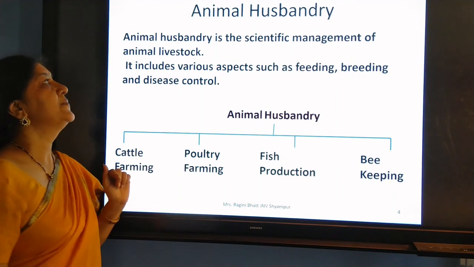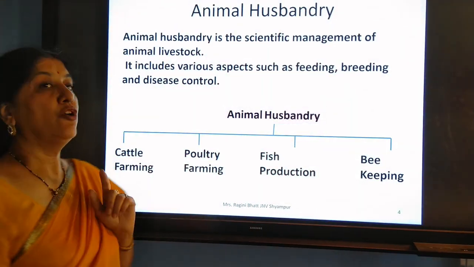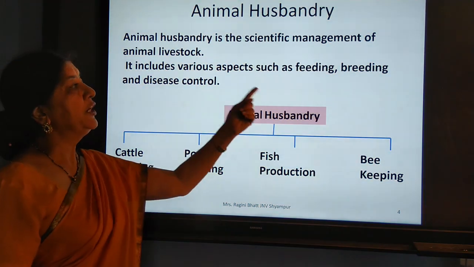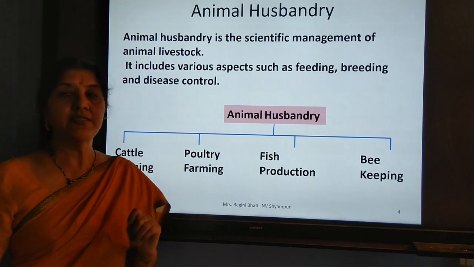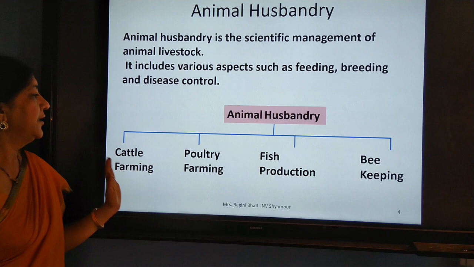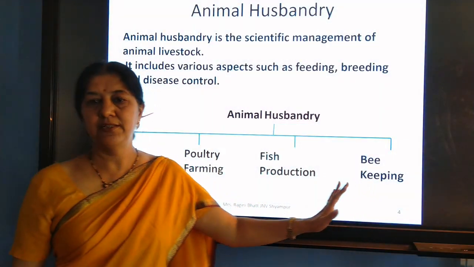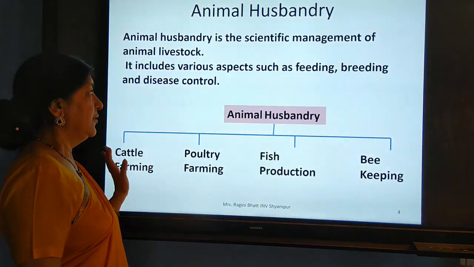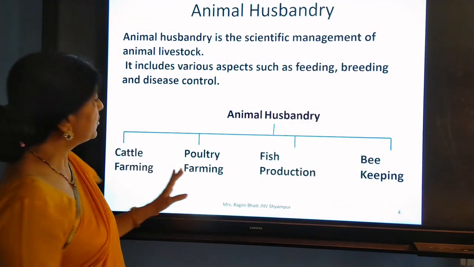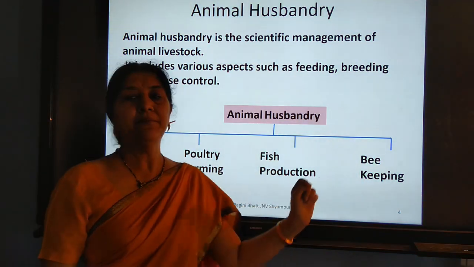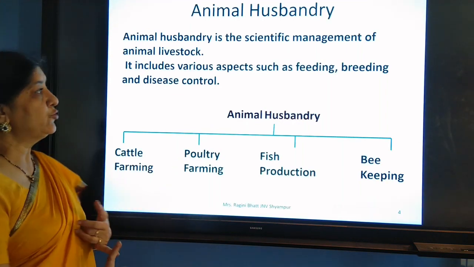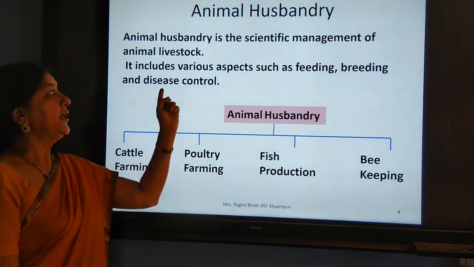So what is animal husbandry? It is the scientific management of animal livestock. It includes various aspects such as feeding, breeding and disease control. You know that in animal husbandry there are so many types of animals that are fed by us. So cattle farming is one of them, then poultry farming, fish production and beekeeping. So when we talk about animal husbandry, we have to take care of feeding, breeding and disease control.